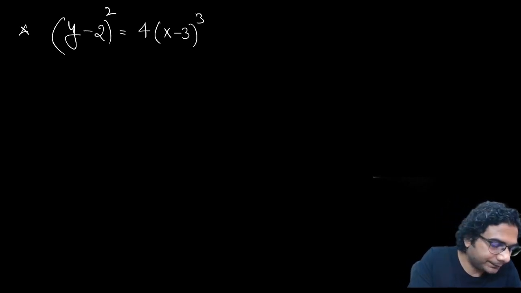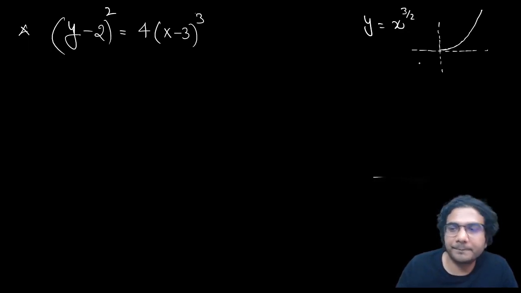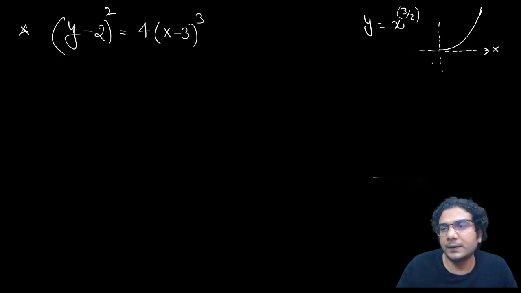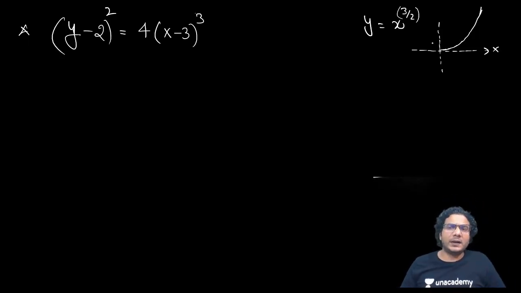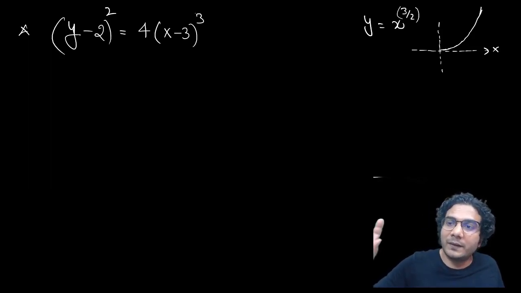Think about it. You need to start with this, y is equal to x raised to 3 by 2. Okay, so I'll tell you this graph, because the domain of this graph is only positive numbers. So this is like this. Okay, concave up. Whenever n is greater than 1, the graph will be like this only on the positive side of the x-axis. This is the graph of x raised to n, where n is greater than 1. Now it might be 3 by 2, it might be 3, it might be 5, it might be 5 by 2, it might be 7 by 2. Okay, so for the positive side of the x-axis, the graph will always be like this.